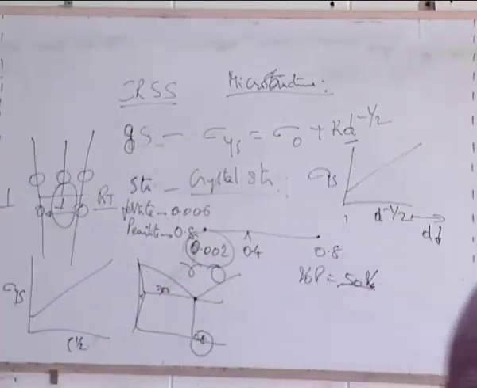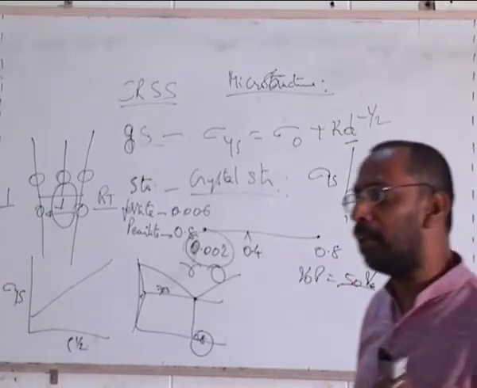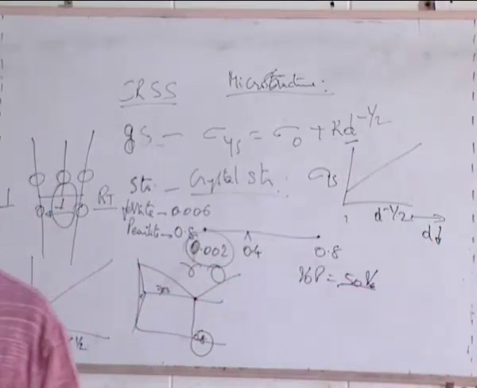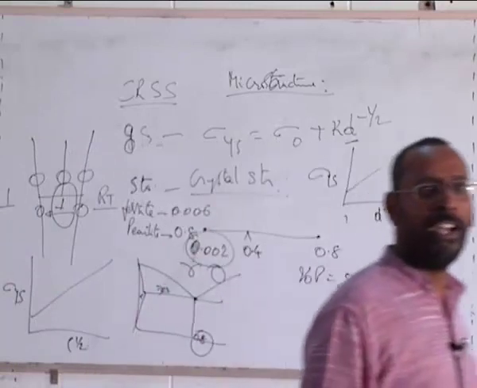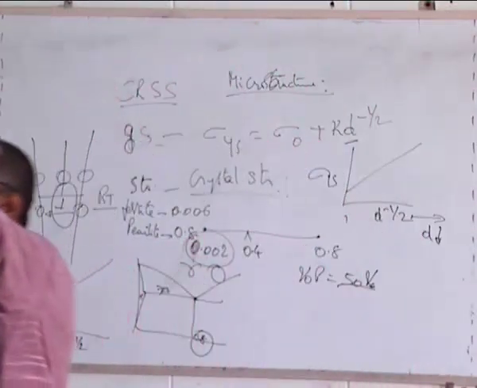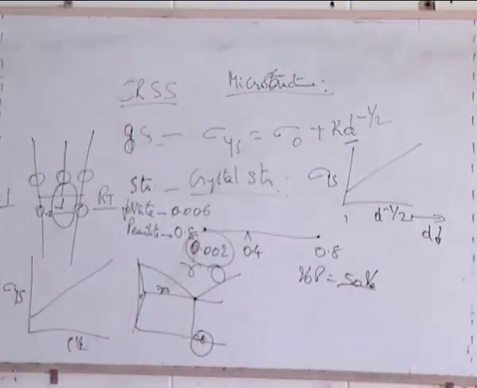Now bubble it and tell me. 1 is ferrite more in normalized structure. 2 is pearlite more in normalized structure. 3 is both will be same. 4 is none of the above. Which is right? You can phone a friend if you want. Okay, tell me what is right. Yes, friend. But whoever is answering, they should give me the reason. Okay, get up and tell me.